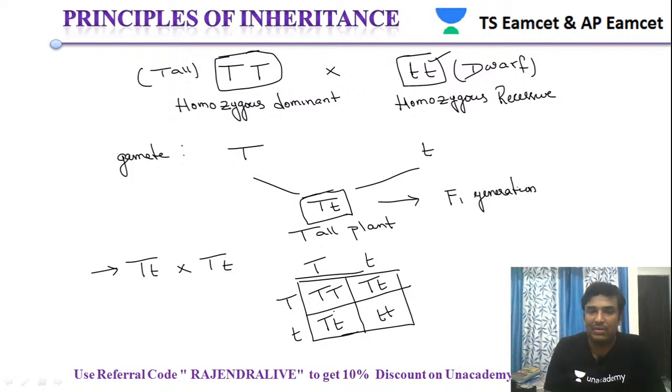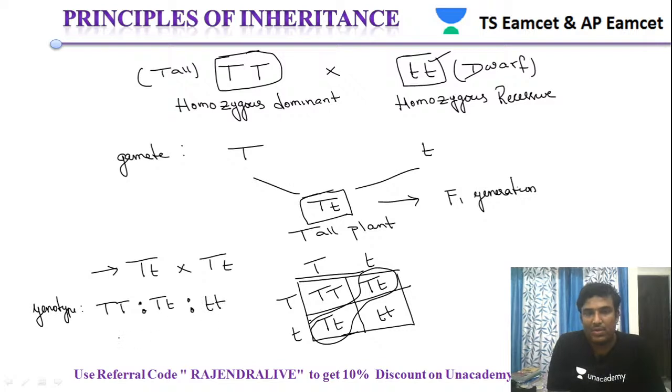Based on this, we finally got the genotypic ratio as capital T capital T, capital T small t, small t small t, that is 1:2:1. So the genotypic ratio is 1:2:1, and the phenotypic ratio: this is tall, this one is also tall, and this is also tall.